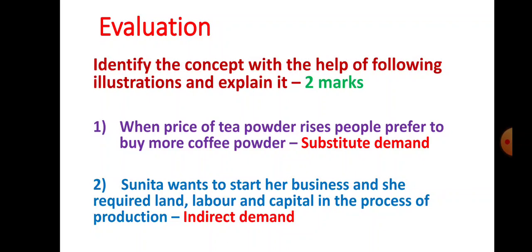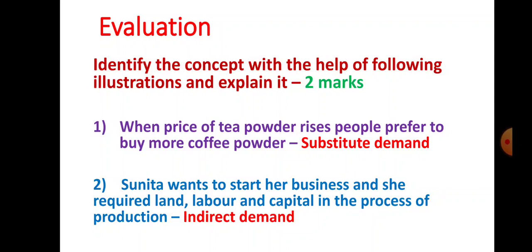Let us see the first illustration. What is the illustration given here? When the price of tea powder rises, people prefer to buy more coffee powder. So this illustration belongs to substitute demand. Substitute demand is also known as competitive demand. So immediately you will get 1 mark here, and 1 mark for explanation of the concept.